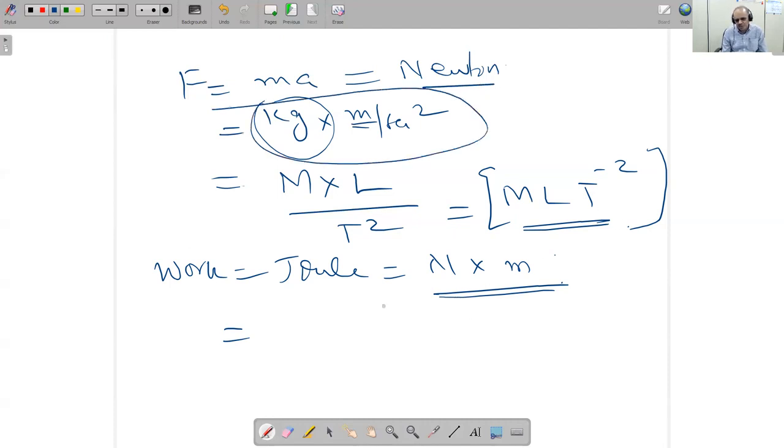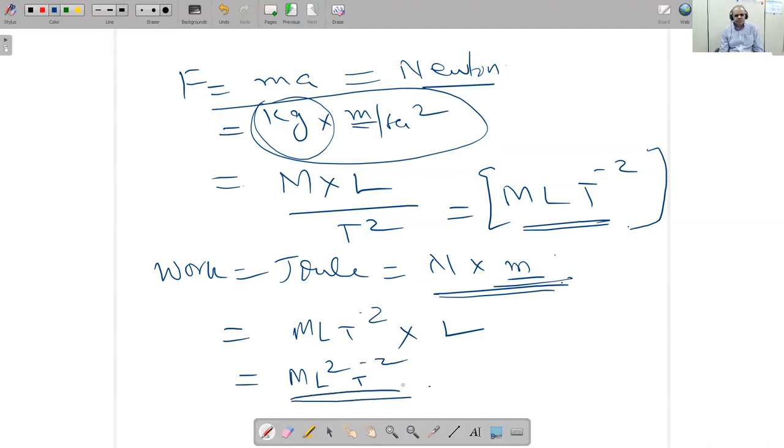And here Newton dimension is MLT minus 2. Multiply meter. Meter means L. So the dimension will become ML square T raised to power minus 2. So this is the dimension of work. And this is the dimension of force.